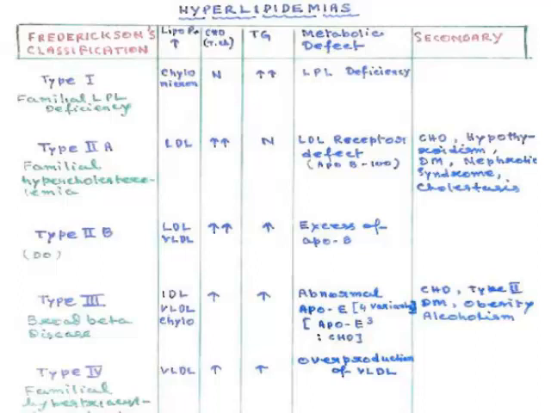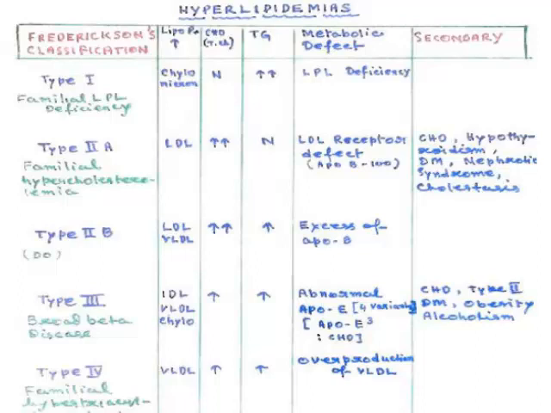Type 2A is familial hypercholesterolemia. Here total cholesterol and LDL both are increased, and there is a defect in the LDL receptor, the ApoB100 receptor. Type 2B is also known as familial hypercholesterolemia, but here both LDL and VLDL as well as total cholesterol are increased, and triglycerides are also increased.